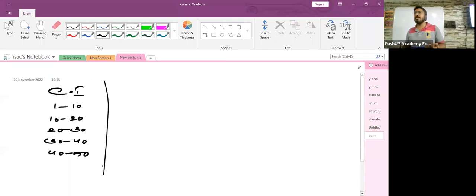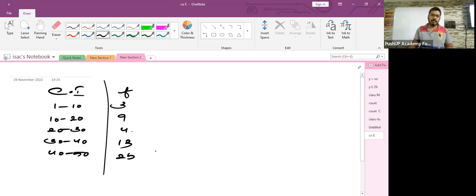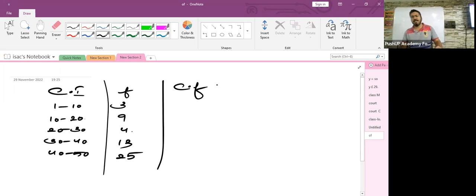What class interval is it? Continuous or discontinuous? Continuous. Very good. I'm going to give you the frequency column: 3, 9, 4, 13, 25. I want you to create a cumulative frequency distribution table. Do it fast, children. Online students can just type the answer in the chat box.